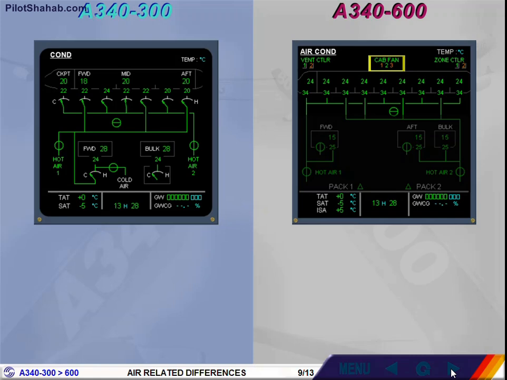The zone and ventilation control indications follow the same logic, if one or two of their channels are lost. The trim air valves indications have been removed in the 9 zones.